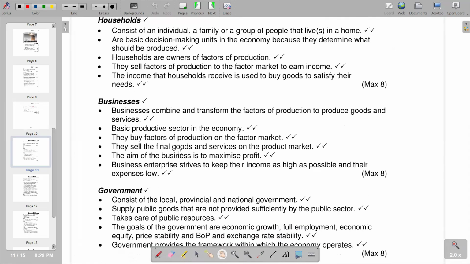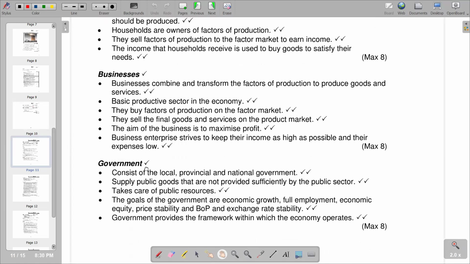We've got also businesses that are involved in the production of those goods and services. They obviously convert the raw materials into finished products. So the businesses also rely on the households as they purchase the labor from the households. So we've got various points that are describing businesses, whereby the first point reads businesses combine and transform the factors of production to produce goods and services. It's a basic productive sector in the economy. They buy factors of production on the factor market. So these are the points that we have in terms of businesses.